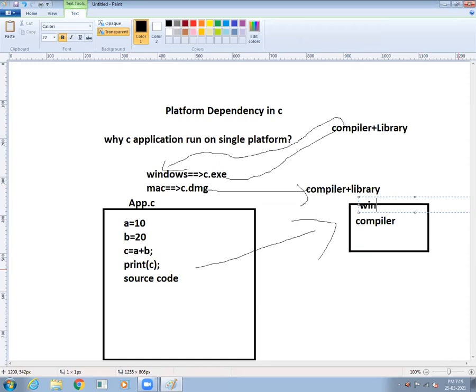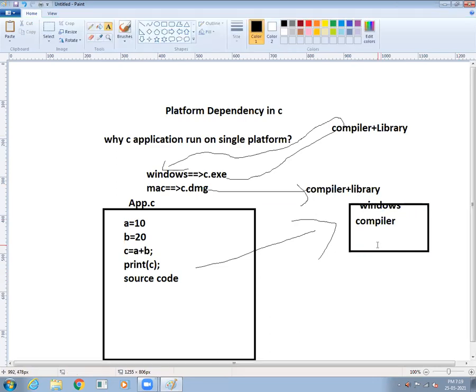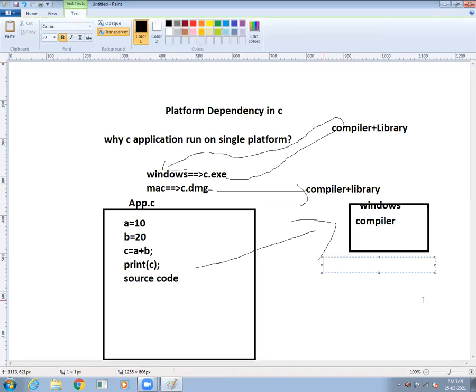Just now we discussed, no? Here we discuss the Windows compiler. The Mac compiler works for the Mac operating system, the same as Windows. So the compiler is doing a favor for Windows only. A compiler is nothing but a converter from source code to machine code. It converts the source code app.c into Windows-understandable instructions, nothing but app.exe, an executable file only.